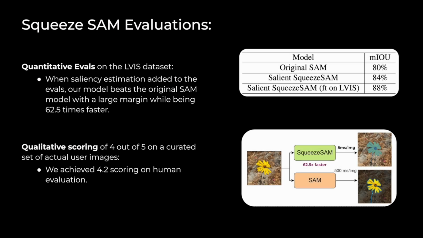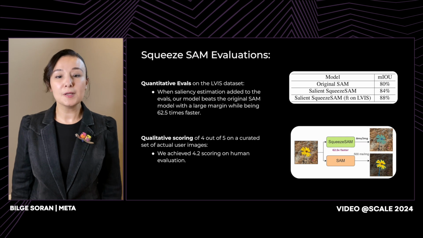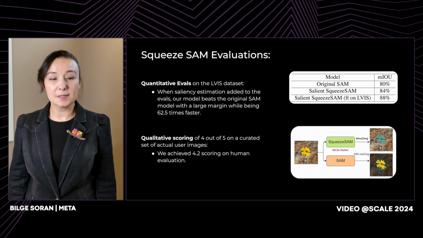We performed both quantitative and qualitative evaluations. Quantitative evaluations are done on the ELVIS dataset using the MIOU metric. When the saliency estimation is added to our evaluations, our model beats the original SAM model by a large margin, while being 63 times faster. In our qualitative evaluations, we used a scale of 1 to 5, 1 being unacceptable and 5 being the perfect segmentation output. EfficientSAM achieved a 4.2 score on this evaluation, while performing even better for the people and pets categories.